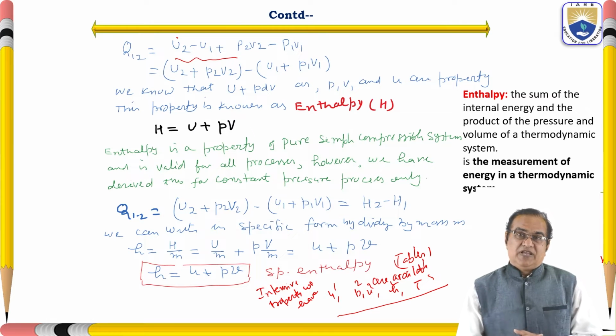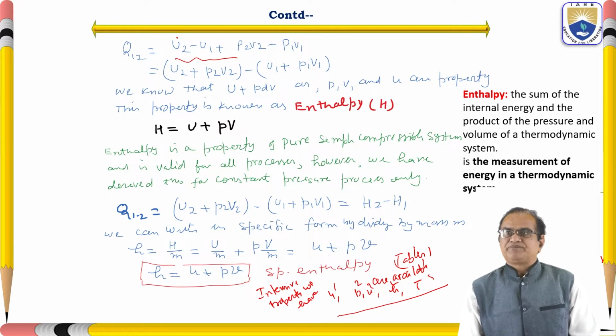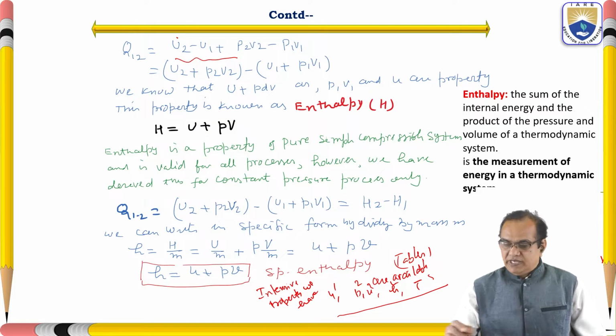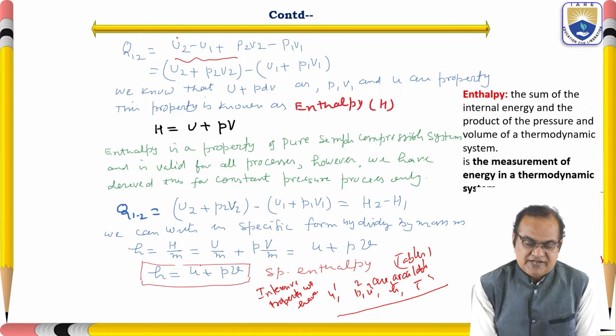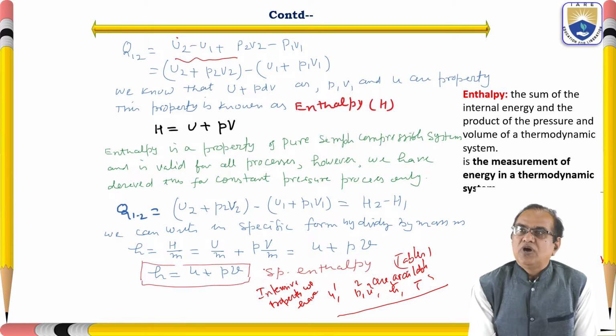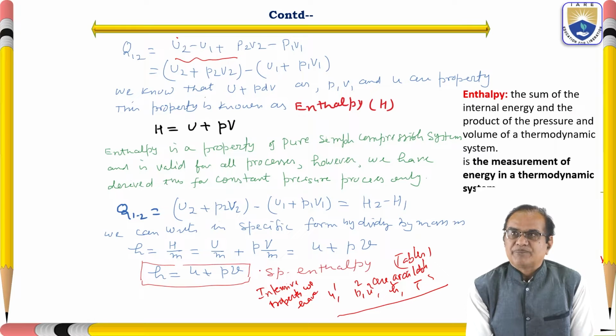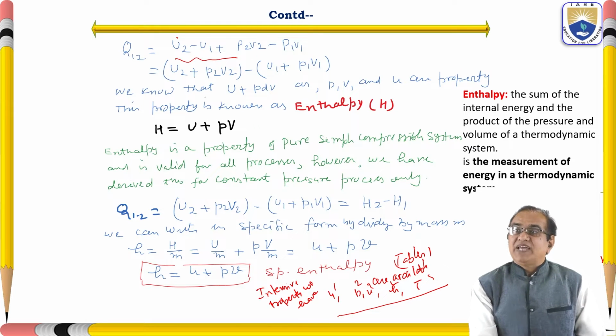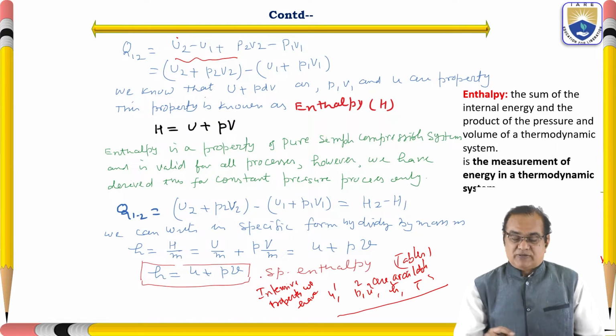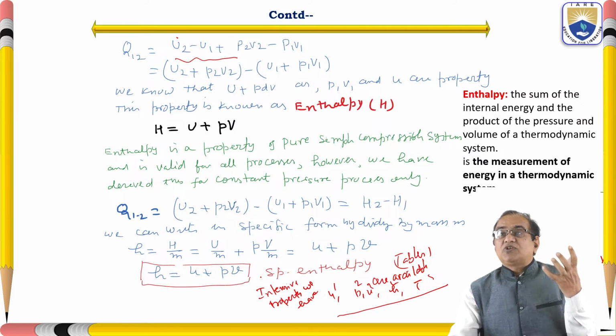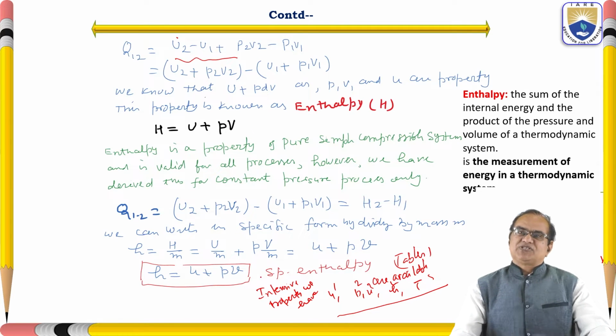So what is the enthalpy? If you want to define it, enthalpy is the sum of the internal energy and the product of the pressure and the volume of a thermodynamic system. So here you can see the sum of the internal energy plus pressure P into volume of the thermodynamic system. It is also a measurement of the total energy in any thermodynamic system, and it is denoted by H, the enthalpy.